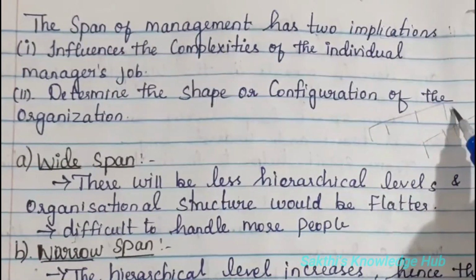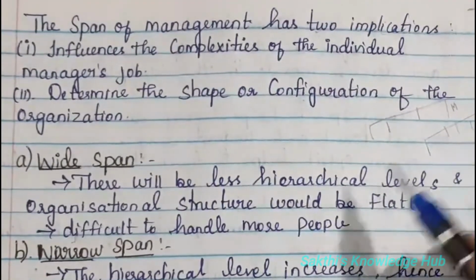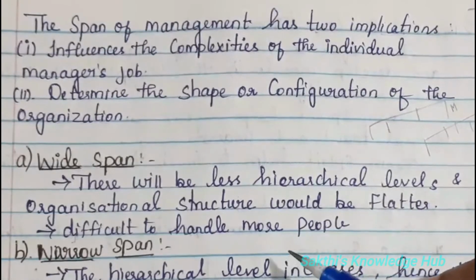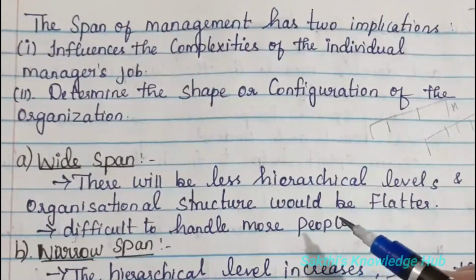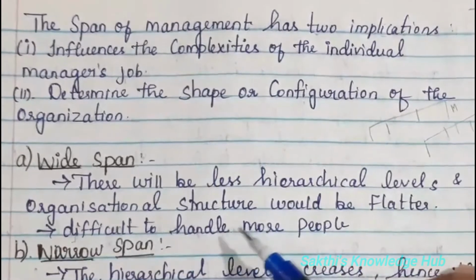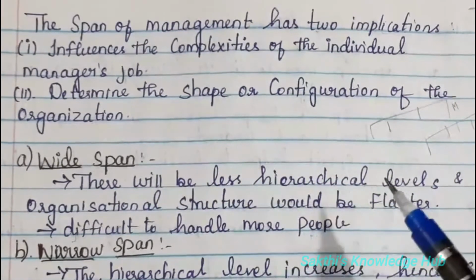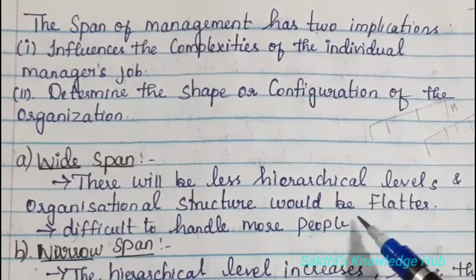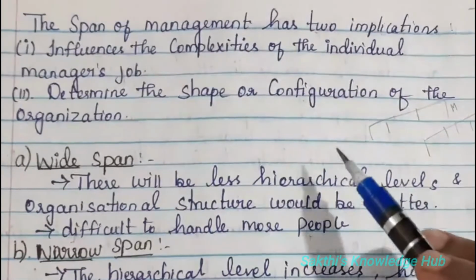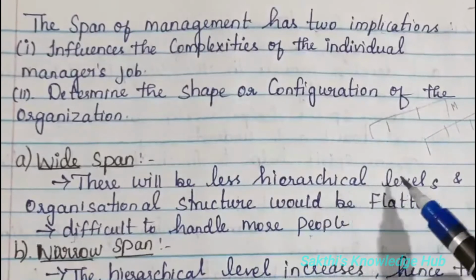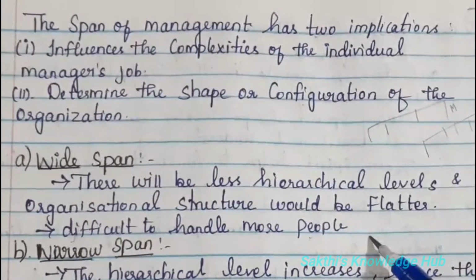So under one particular manager and number of people will be there, as we discussed in the previous thing, like in the pictorial representation. And it is difficult to handle more people. So just imagine under one manager, if there is more than 5 or 6 persons or maybe more than that, it is really difficult for that person to take care of his own work as well as take care of those people who is working under him, because whatever the work they are doing, they need to report to that manager. If all are rushing to that manager in the same time, definitely it will be very difficult.